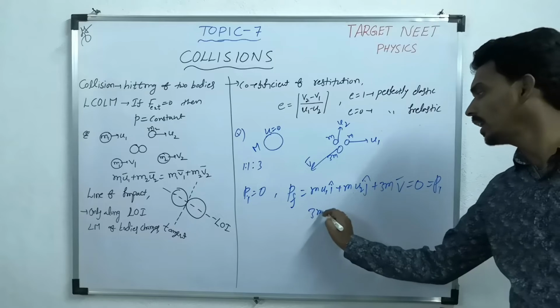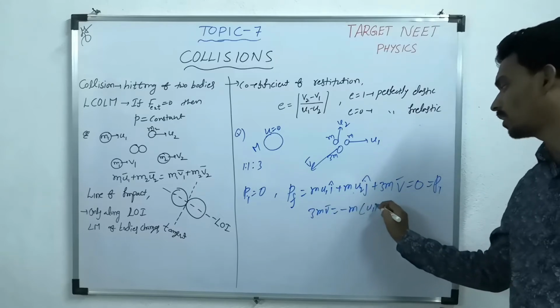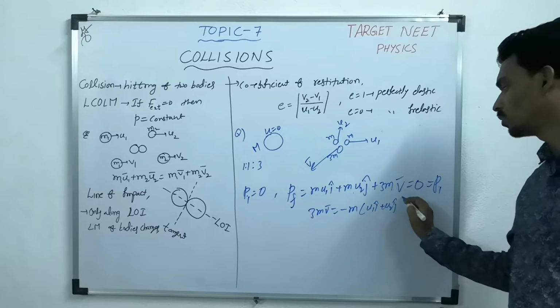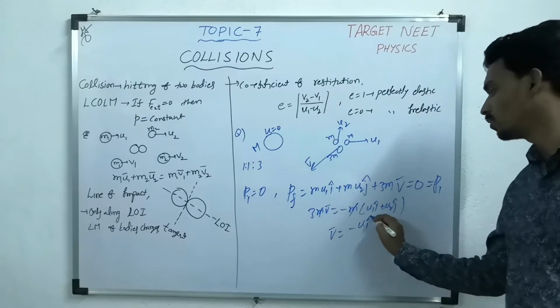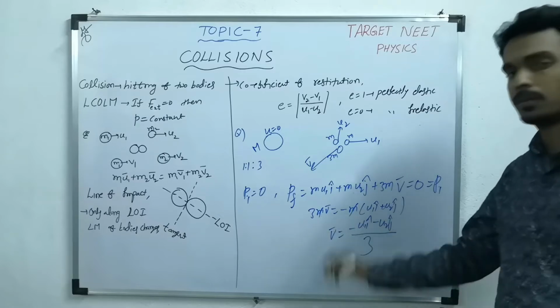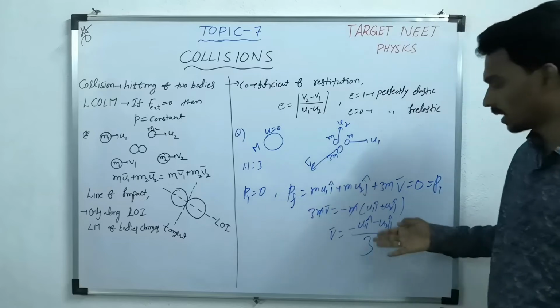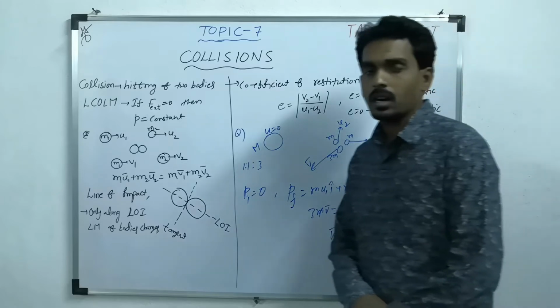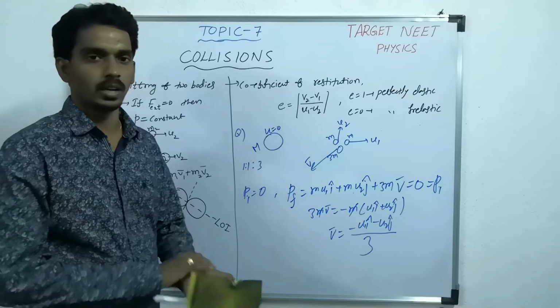Now 3m v bar equals, these two you bring this side, minus m if you take common, u1 i cap plus u2 j cap, m cancels. So v bar is minus u1 i cap minus u2 j cap, whole divided by 3. If they give u1, u2 values, then you can get the v bar, or you can get the magnitude of the third part's velocity.